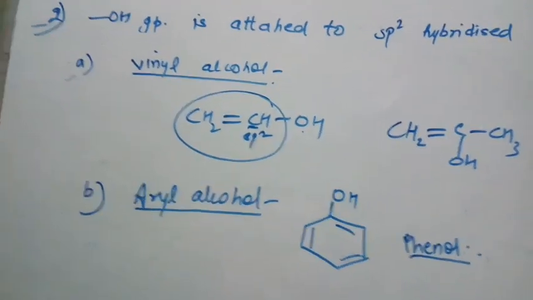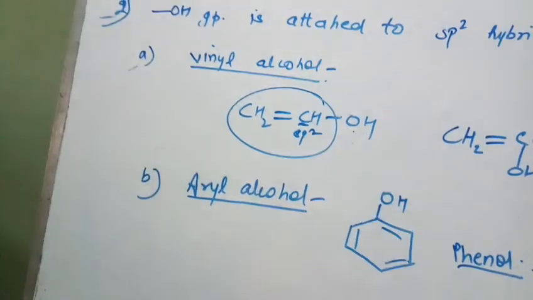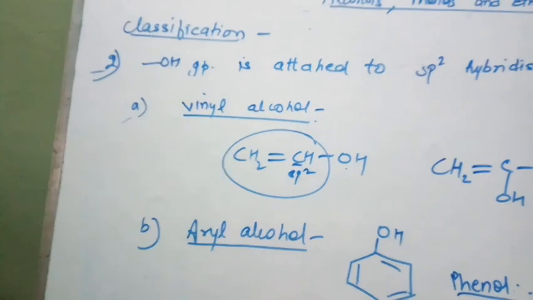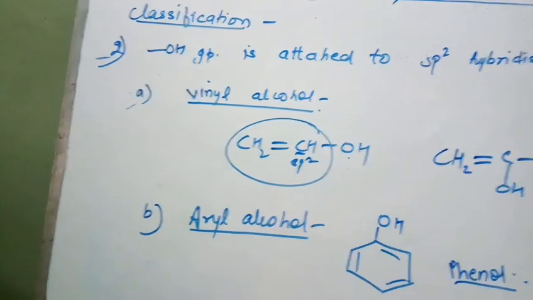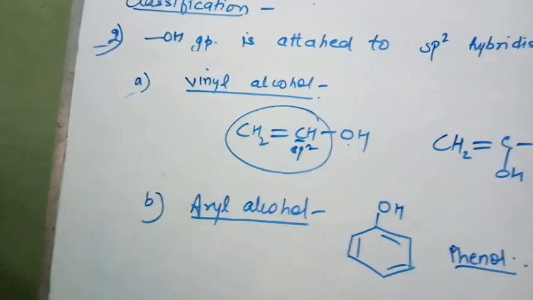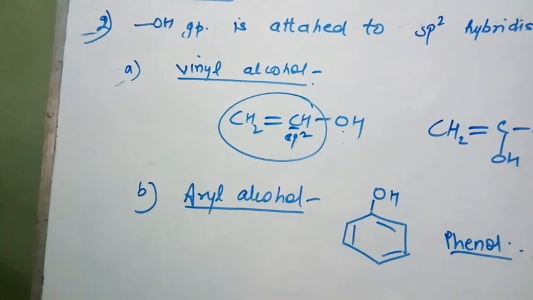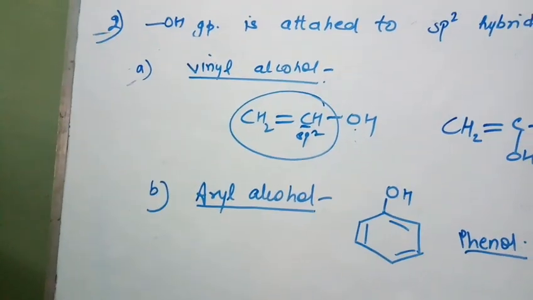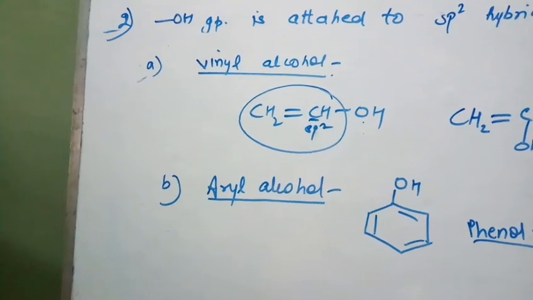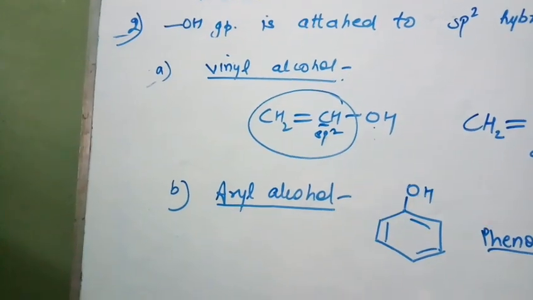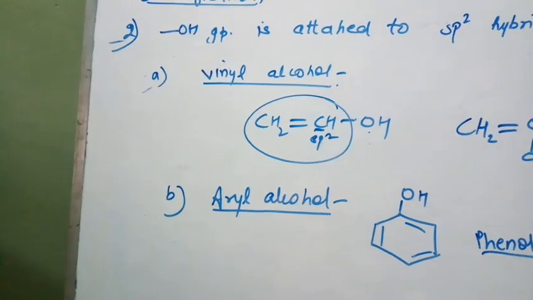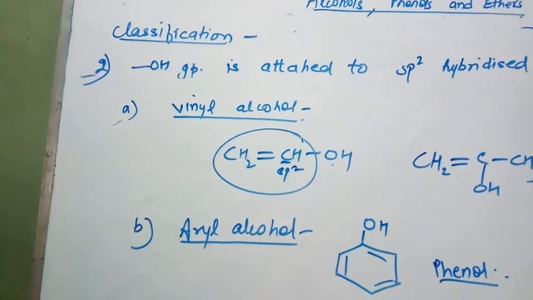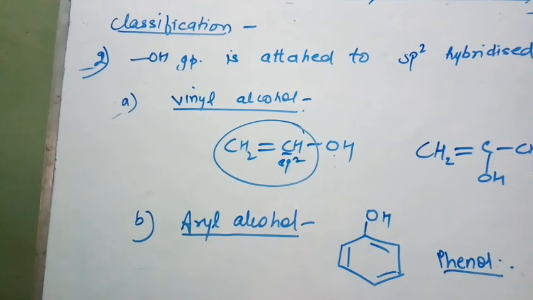So understood this classification? The classification is based on hybridization. There are two types in which the OH group is attached to the sp3 hybridized carbon. There are three types: alkanols, allyl alcohol, benzyl alcohol. And when it is attached to sp2 hybridized carbon, then there are two types: vinyl alcohol and aryl alcohol. Nomenclature you have already studied in your previous class. Now I have given you one exercise in your PDF, that is how to classify the given compounds. You have to do that exercise, okay?